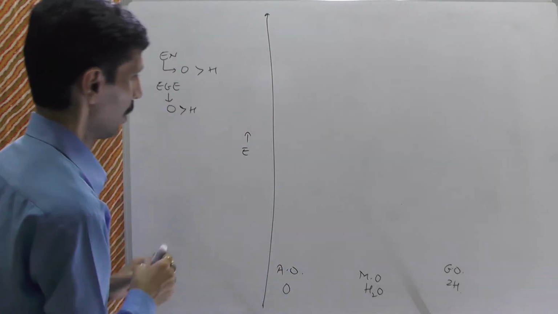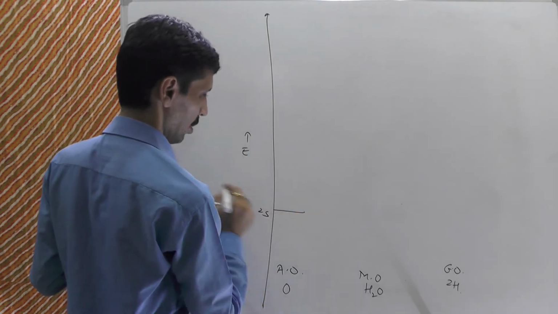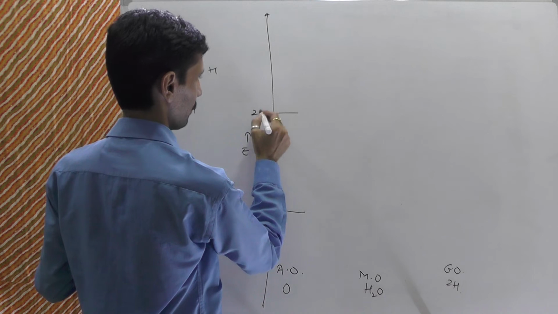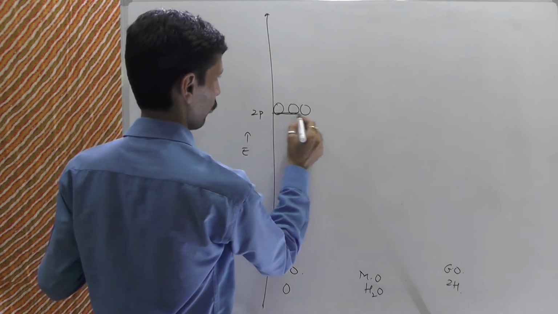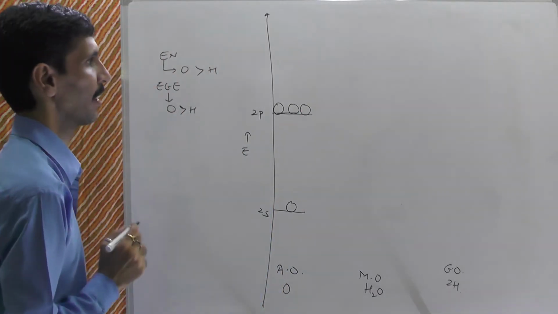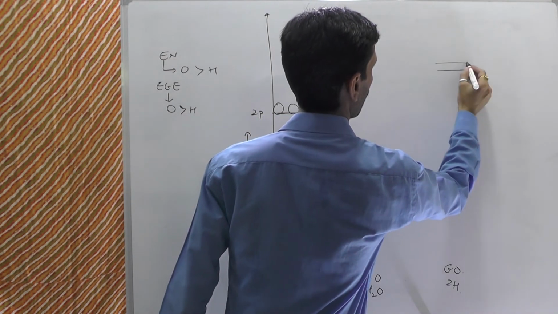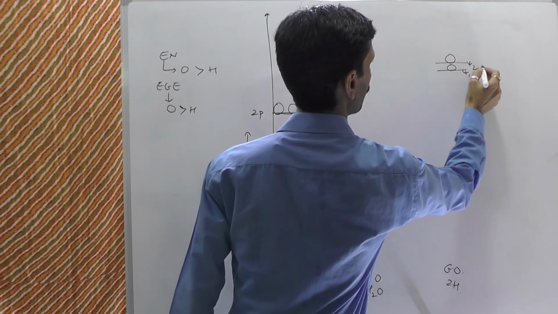So we are going to show now the 2s orbital of oxygen and the 2p orbitals of oxygen. 2p orbitals are of 3 types: 2px, 2py, 2pz, and this is 2s. And then we'll be showing here the psi1 and psi2 of hydrogen.